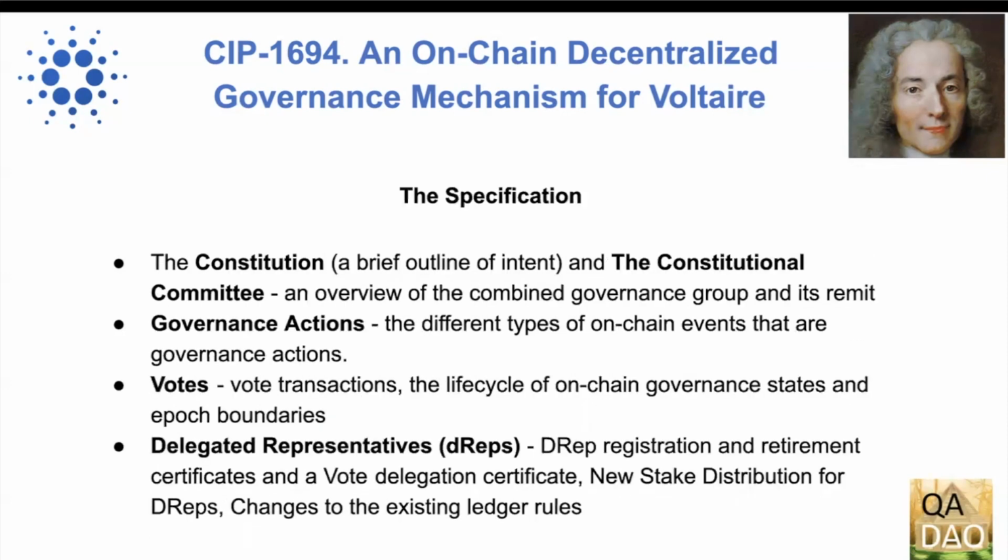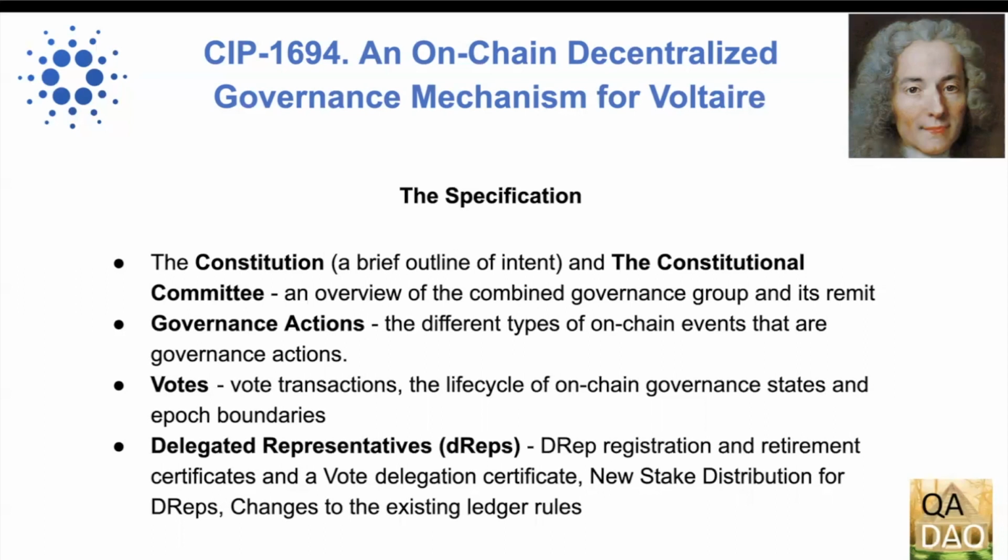The specification. The current specification draft, as of February 2023, documents the following: the Constitution, a brief outline of intent, and the Constitutional Committee, an overview of the combined governance group and its remit. Governance actions, the different types of on-chain events that are governance actions.